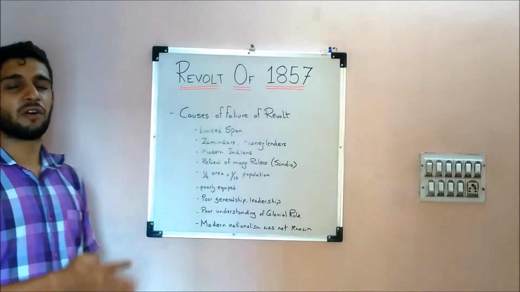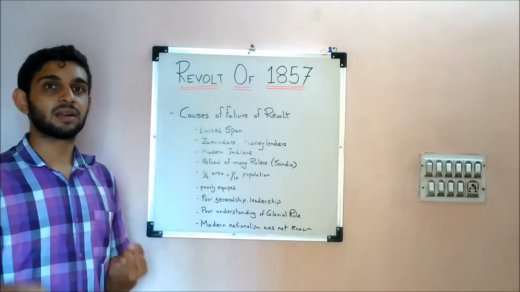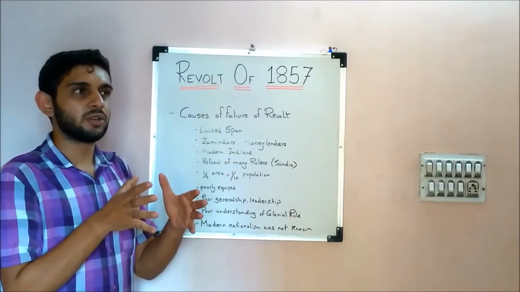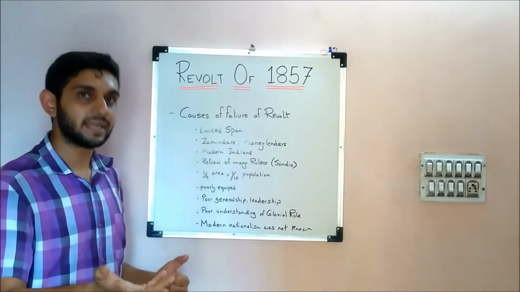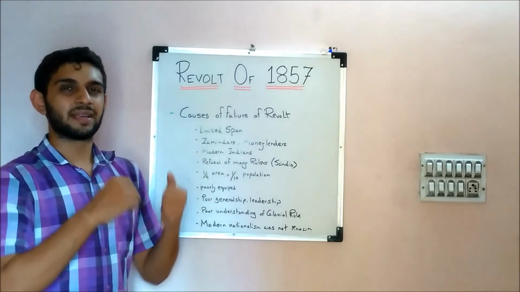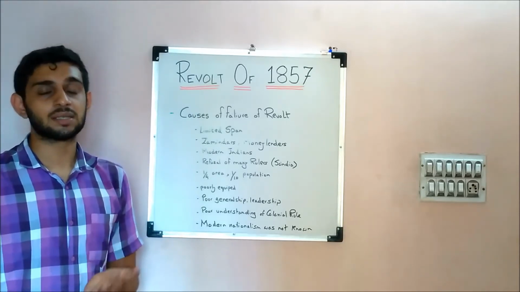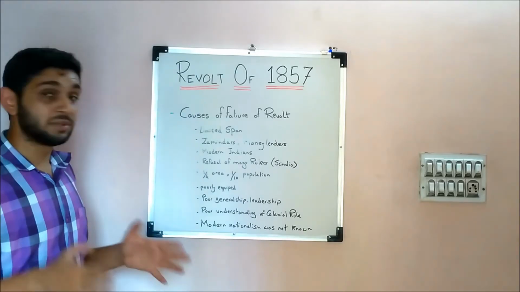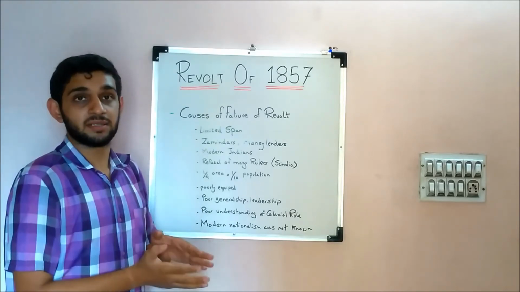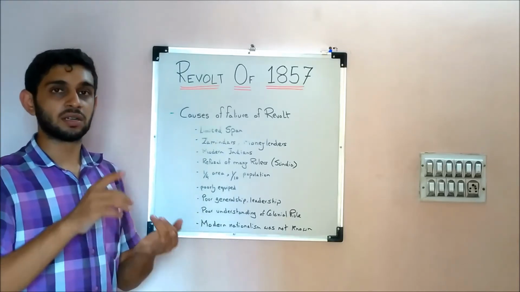Poor generalship and leadership. Obviously, the leaders of the revolt, you have Nana Sahib, Bakht Khan, Khan Bahadur, Rani Lakshmibai. All these leaders didn't come together in a coordinated fight against the Britishers. So that is the first point. The second thing is that their generalship couldn't be compared with the generalship of the Britishers, say John Nicholson, Sir Colin Campbell, James Outram. The Britishers or East India Company were lucky enough to have the services of these men, Henry Havelock or James Outram.